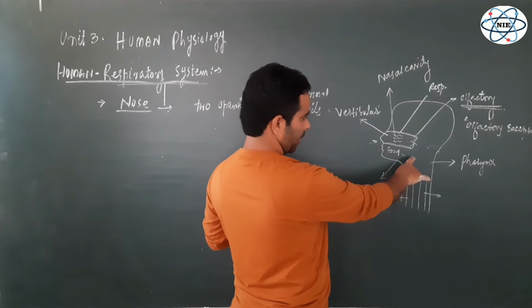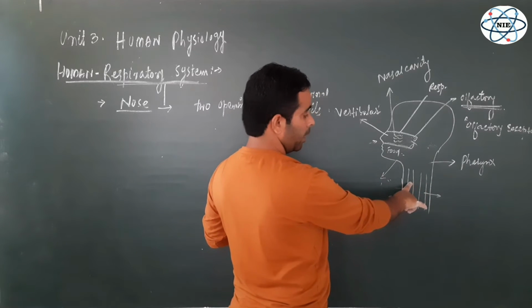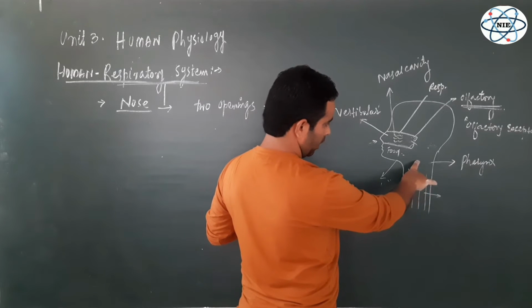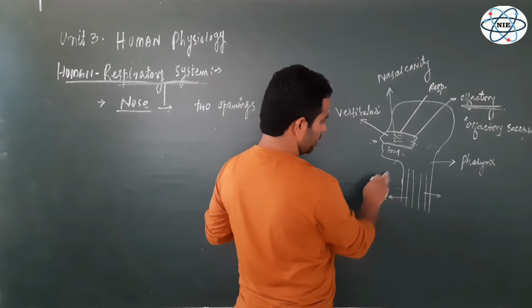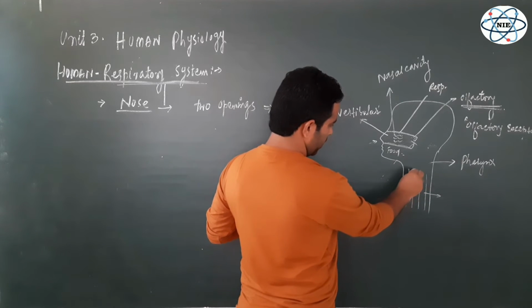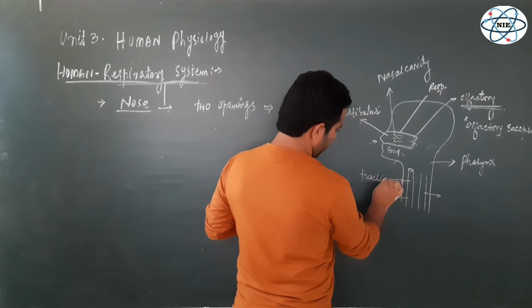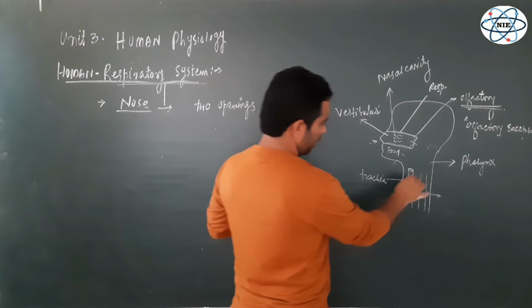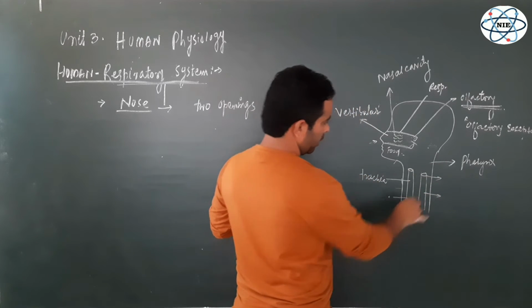This pharynx contains the inhaled air. This inhaled air enters the trachea, and the ingested food in the buccal cavity enters the esophagus. Both have openings. In both tubes there are openings. There is an opening of the trachea, which receives the air, and there is an opening of the esophagus, that receives the food.